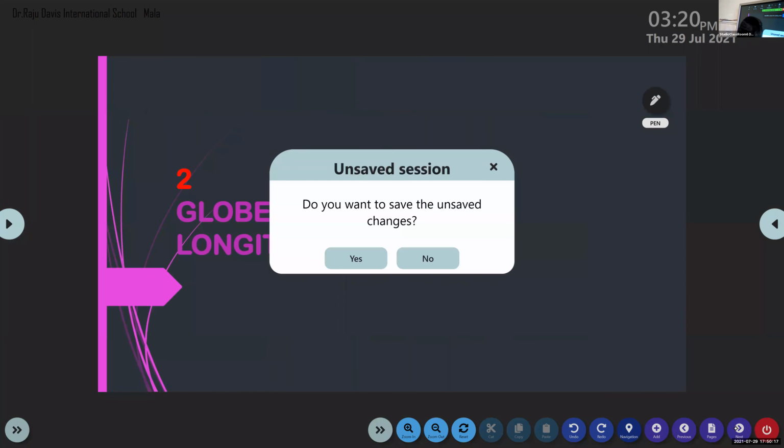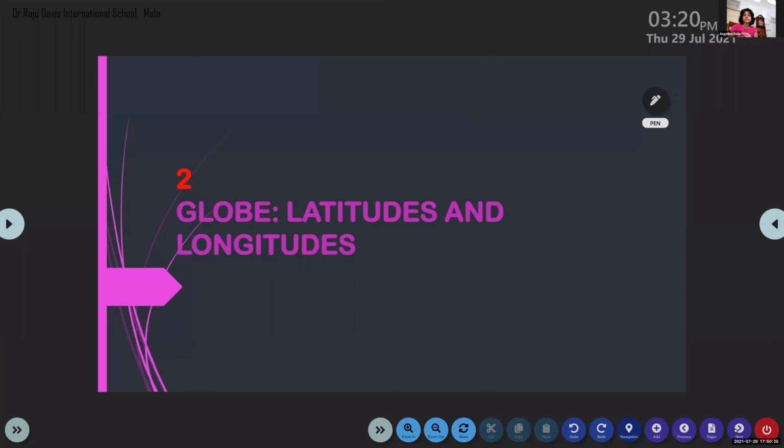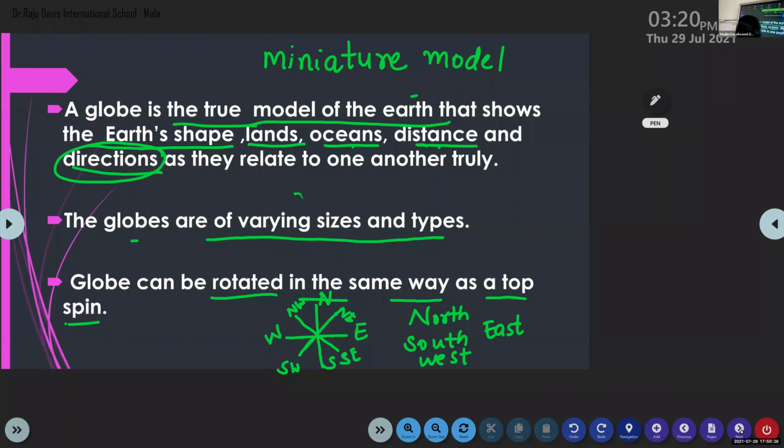Then first we are discussing the globe. The globe is the true model of the earth and it shows the earth's shape, land, ocean, distance, and directions as they are related to one another truly.